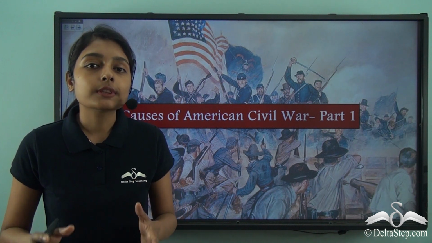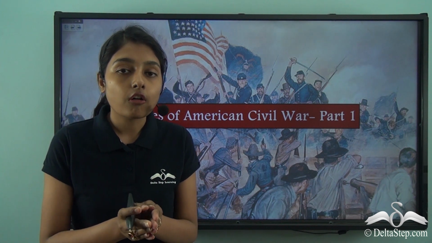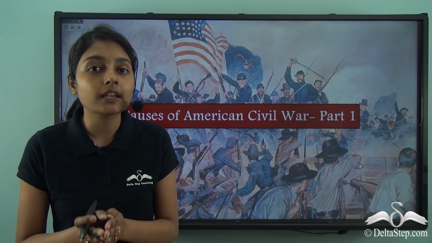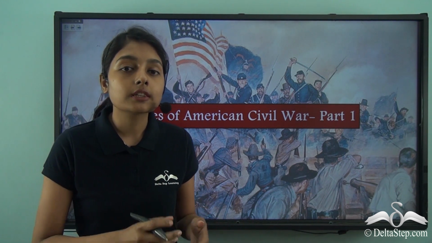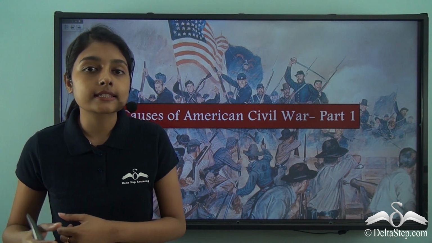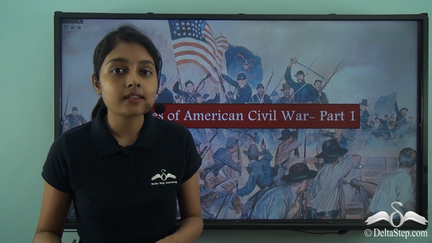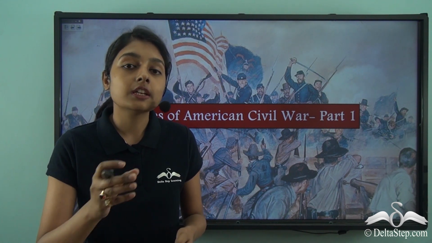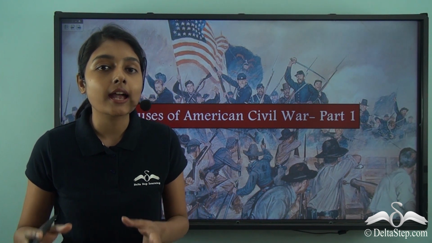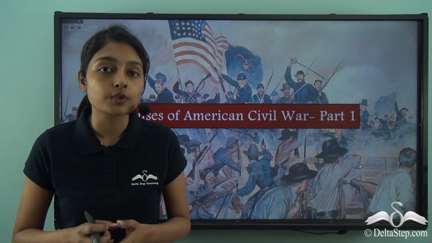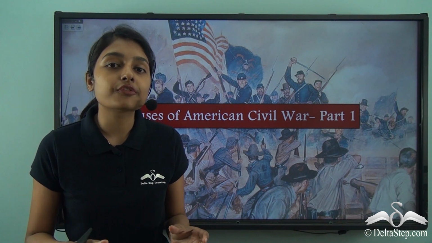other. Now, in the case of the American Civil War, we saw that the country, the newly formed nation that was the United States of America, divided into two halves. On one side were the Union forces and on the other side were the Confederate forces. The Confederate states comprised the various southern states of the newly independent nation, and the northern states had together joined hands with the federal forces to make the Union forces. This is a characteristic of a civil war.